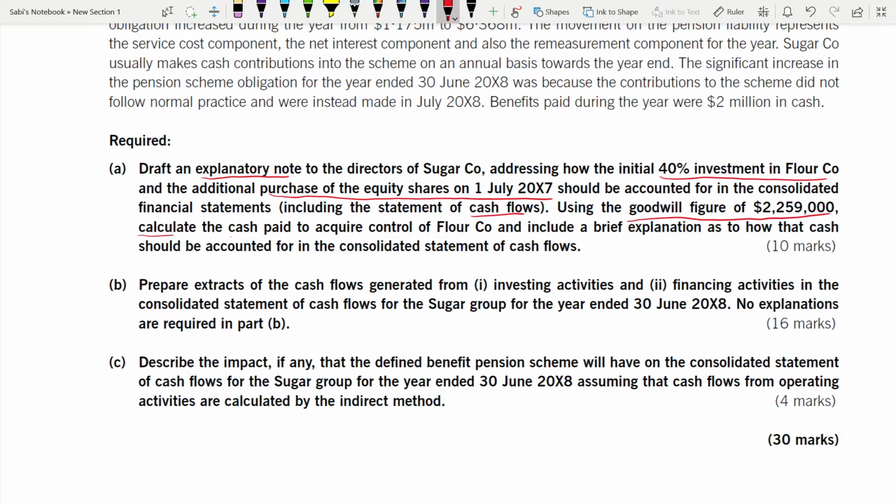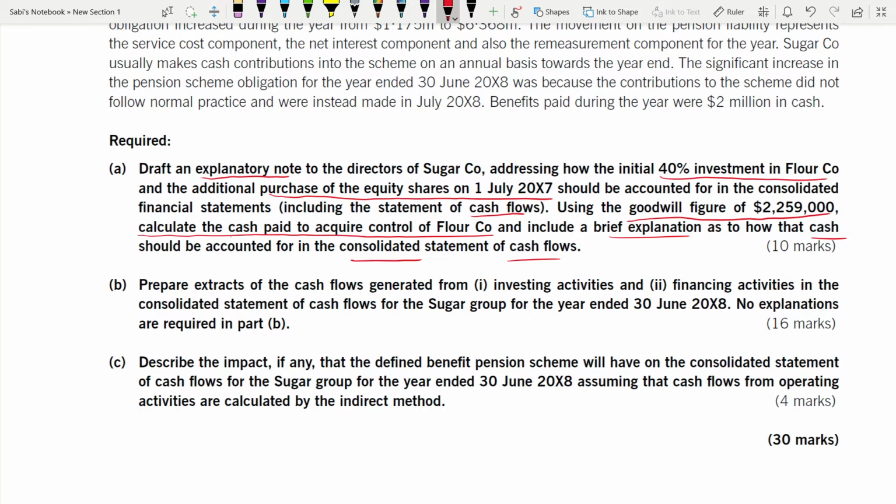So calculate the cash paid to acquire the control of Flour and include a brief explanation as to how that cash should be accounted for. So even that cash, how it will be accounted in the consolidated statement of cash flows, you have to tell. Brief explanation. Explanation is explanation, no calculation. 10 marks.